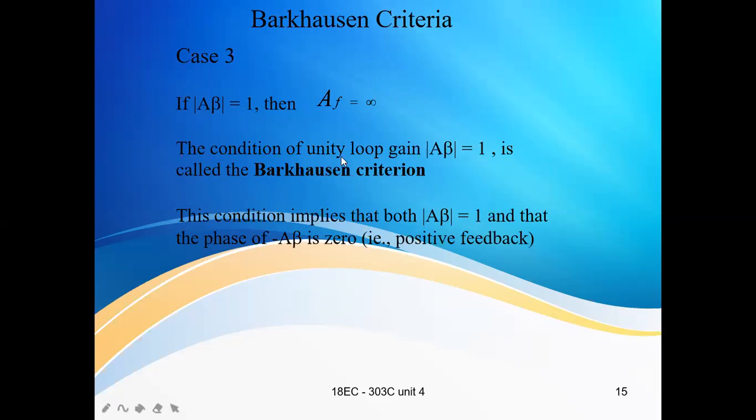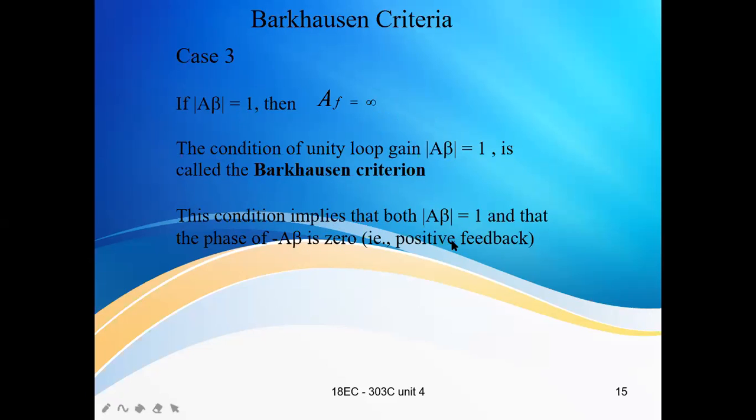The condition of unity loop gain, A beta equals 1, is called the Barkhausen criterion. When A beta equals 1, the gain is infinity and the amplitude is constant for the entire time duration. This condition implies that A beta is 1 and the phase of minus A beta is 0.